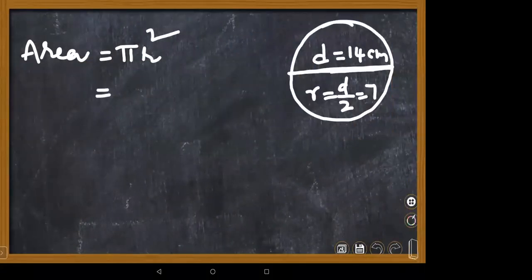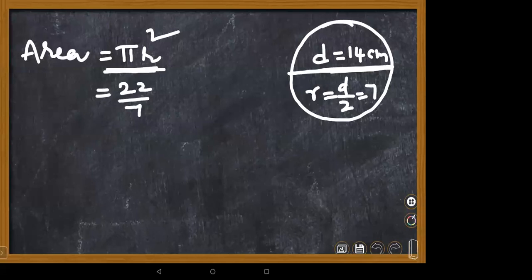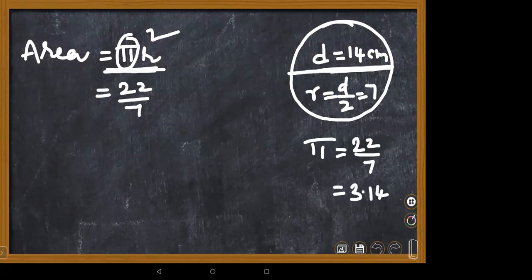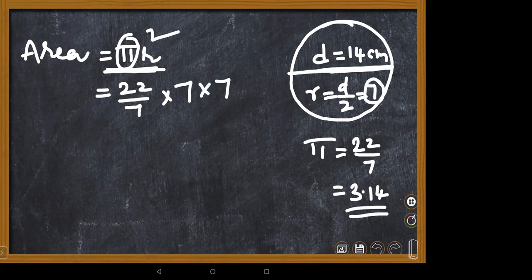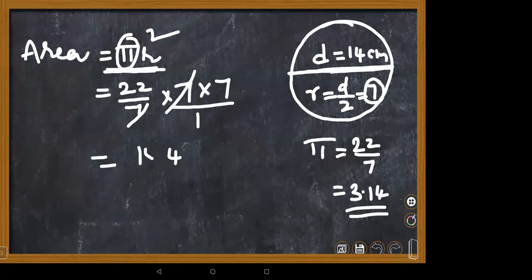Ma'am, I didn't understand the perimeter and the area of the circle. The formula you're supposed to remember, Nana. This is area. Just listen. Once again, I'm helping you. Pi value, as I said, is 22 by 7. It is fixed, children. In any question, it is fixed. In some questions we use pi as 22 by 7, or sometimes 3.14. Both are the same. What R value are you getting in this sum? 7. You just substitute. Here 7 ones are 7, 7 2s are 14, 7 2s are 14. The answer is 154 square centimeters.